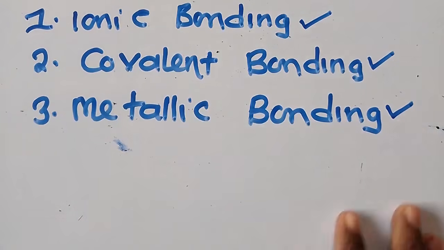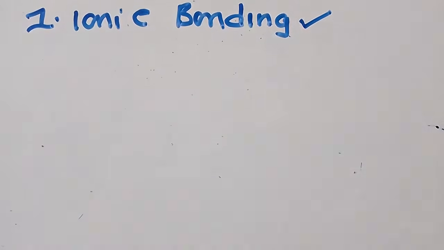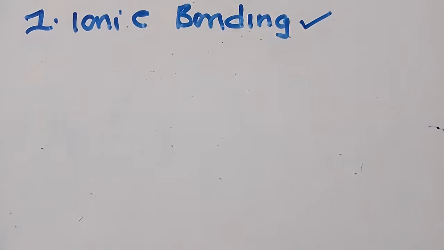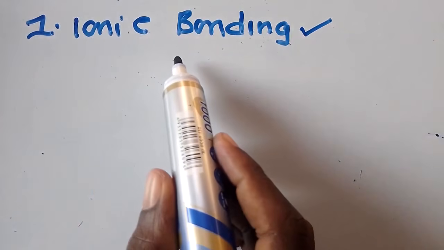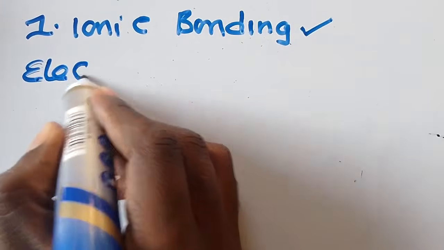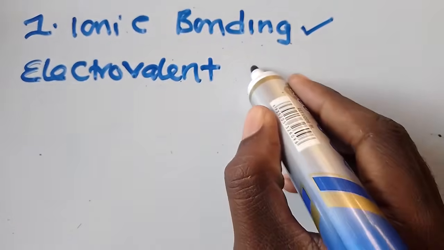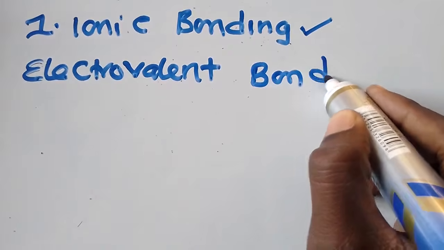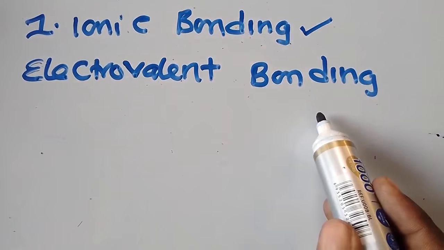So now I'm going to start with ionic bonding. This is the first one that we are going to start. The other name for ionic bonding: some books will not use this word ionic bonding, but they will prefer using this word, electrovalent bonding. Have you seen? So make sure you know this word. It is electrovalent bonding.